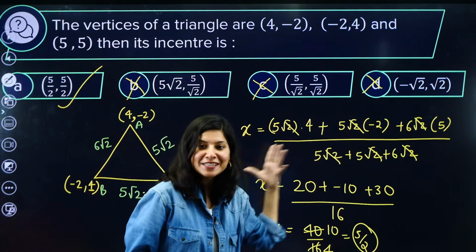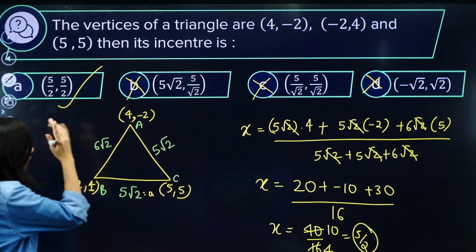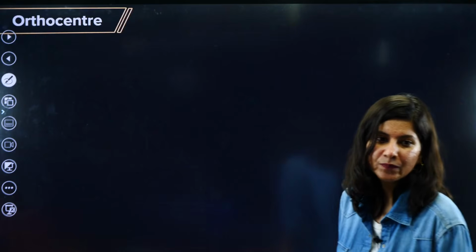The calculation will be exactly the same. X and Y will be exactly the same. Option A is absolutely right. Easy peasy lemon squeezy question. What do you think?